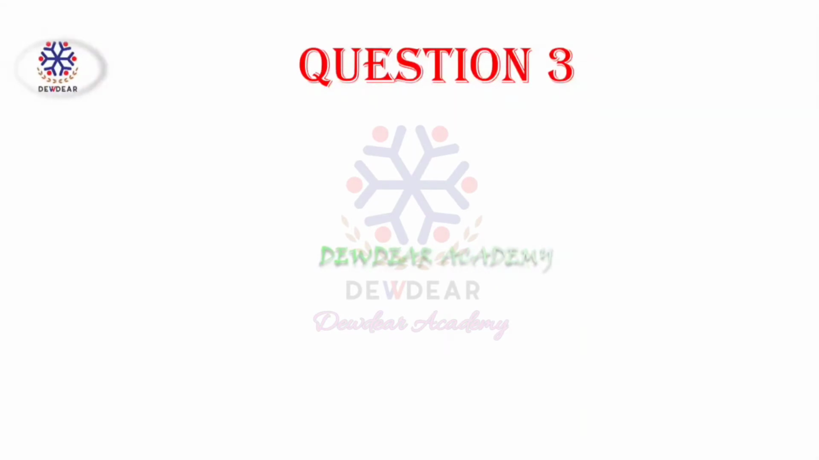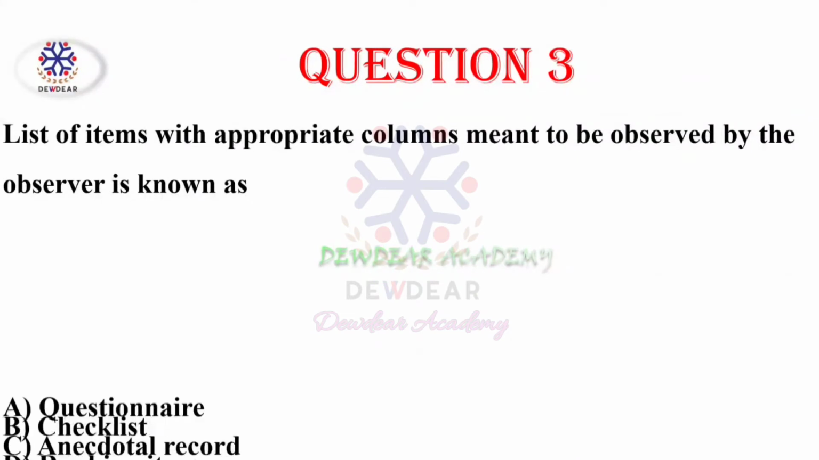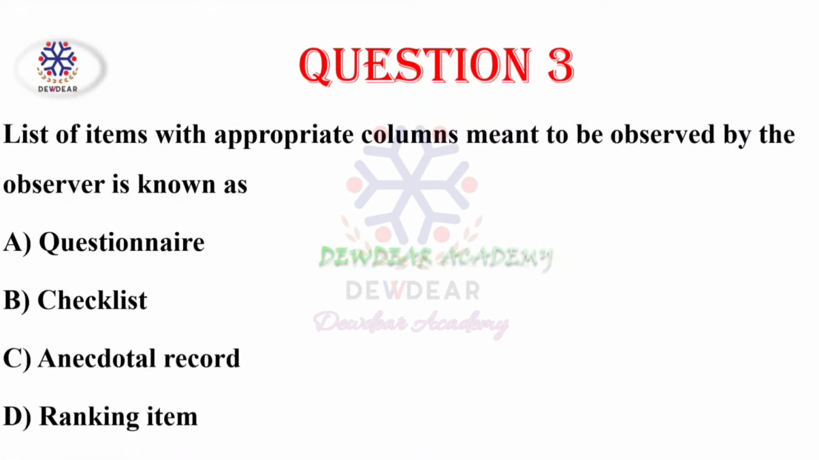Question number 3. List of items with appropriate columns meant to be observed by the observer is known as. Options: questionnaire, checklist, anecdotal record, ranking item. Correct answer is checklist.